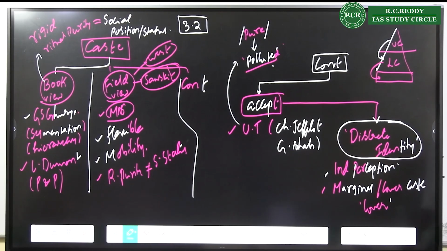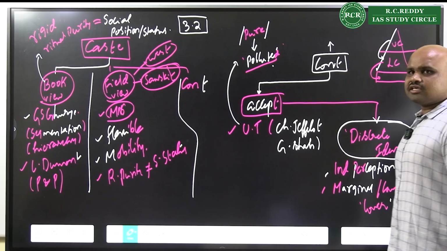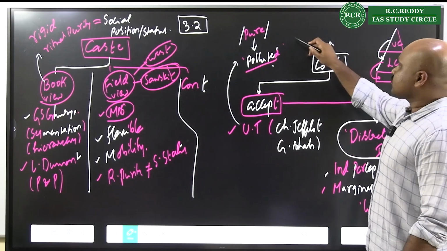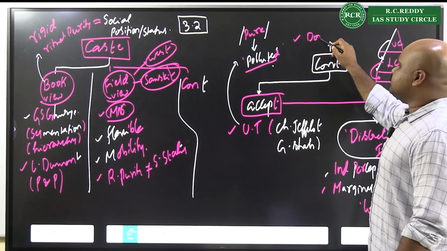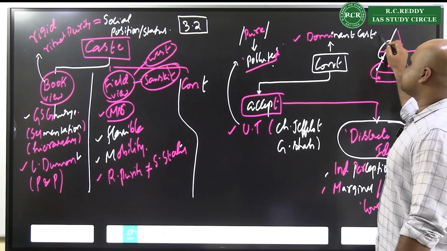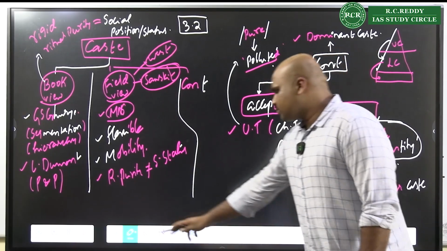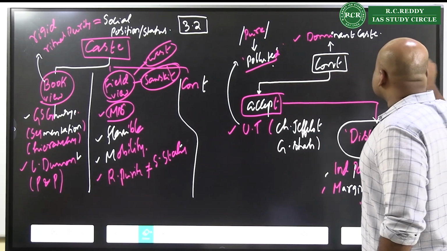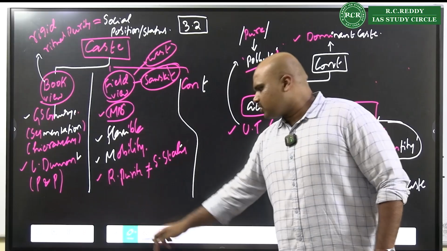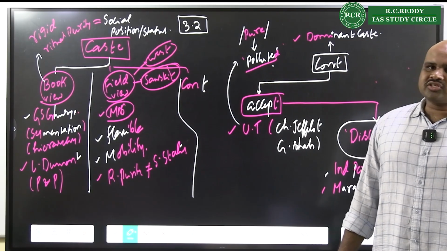Then we also see certain things are seen to be changing in the caste system. One aspect that is changing is the understanding of dominant caste. Once upon a time, the dominant caste was determined by somebody who had more numerical strength, political strength and economic strength.